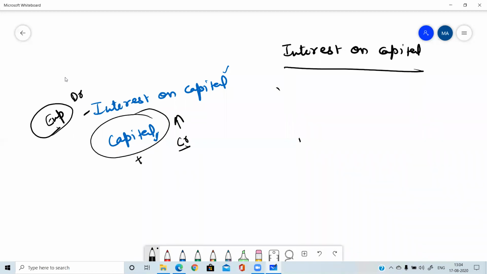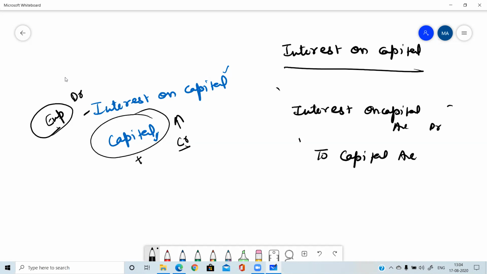So the entry will be, write down: interest on capital account debit to capital account. This will always be the entry for interest on capital. And write the amount, whatever amount is given in the question. Write that amount only. Yes, very good, Samir. Interest on capital account debit to capital.